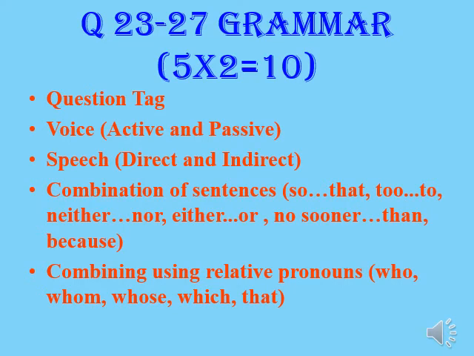Coming to question numbers 23 to 27, a passage will be given with underlined sentences, and we have to change them as directed. The areas of grammar will be question tag, change of voice from active voice to passive voice, change of speech from direct speech to indirect speech, and combination of sentences using so that, to, neither nor, either or, no sooner than, because, and combining using relative pronouns like who, which, whom, whose, or that.